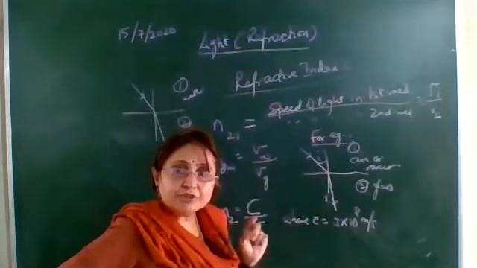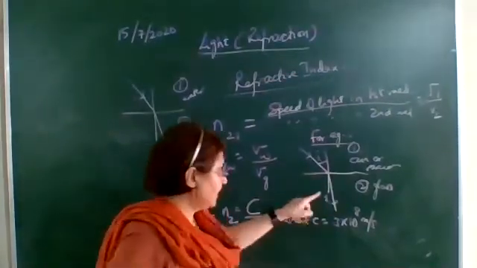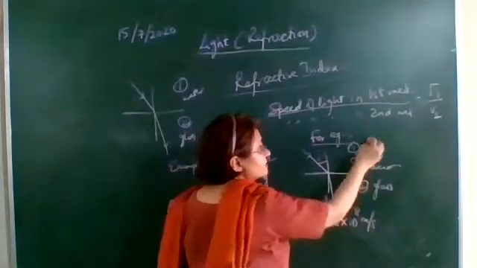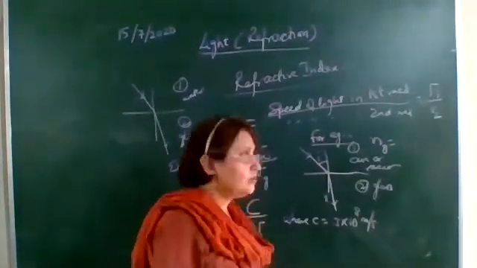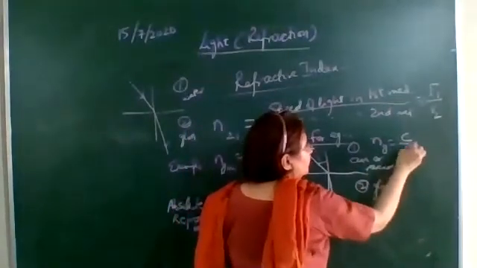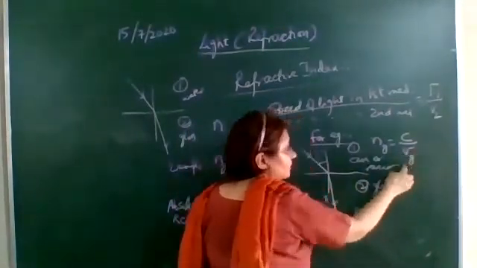Okay, now this is the example. We'll get the absolute refractive index of the second medium. What is the second medium here? Glass. So the absolute refractive index of glass is equal to C upon the speed of the light in glass.